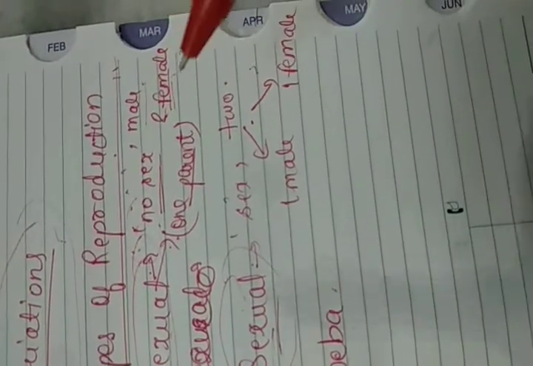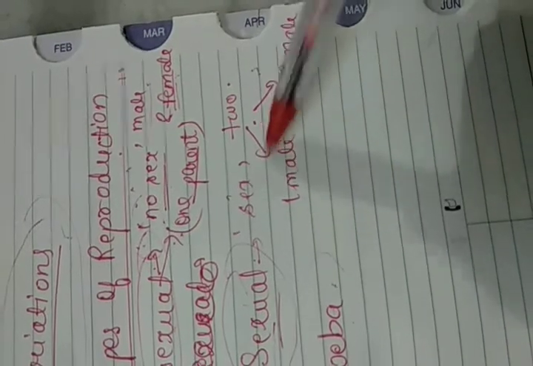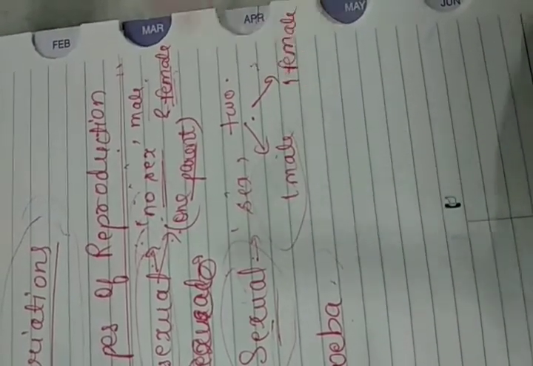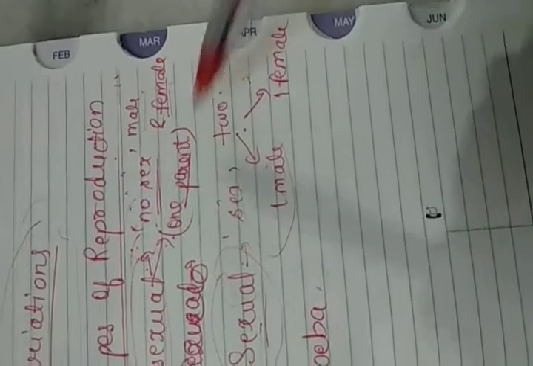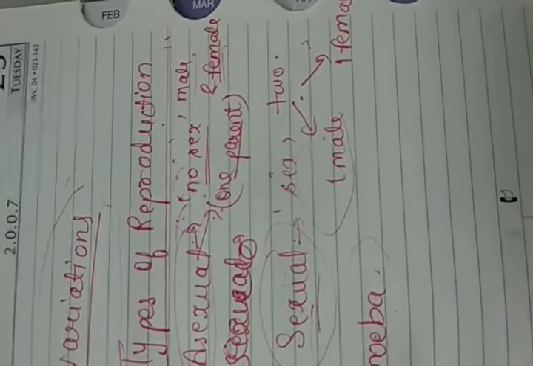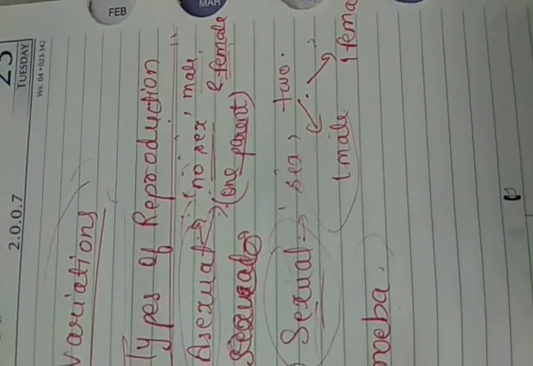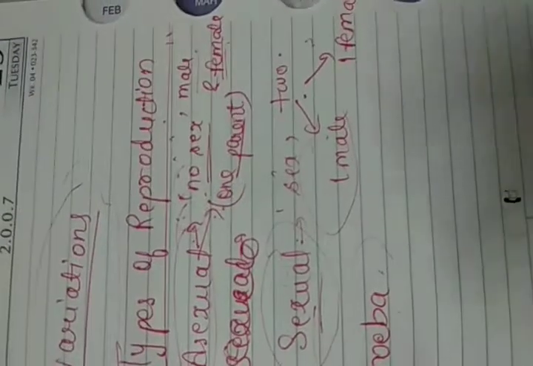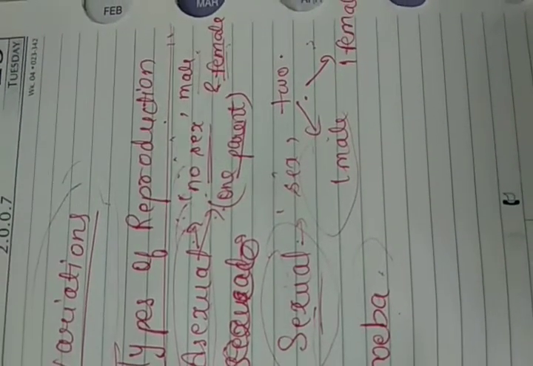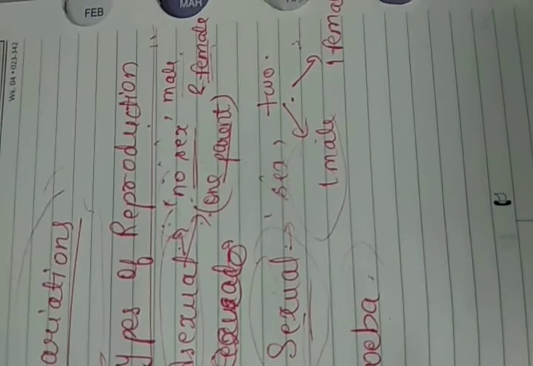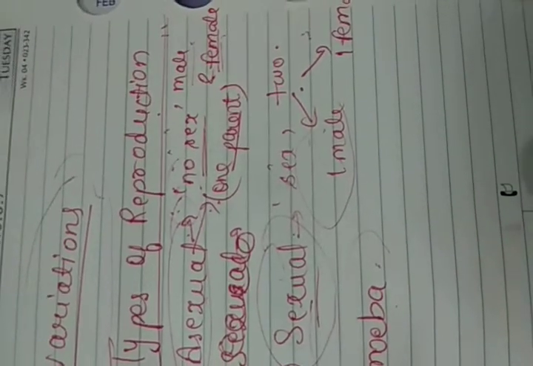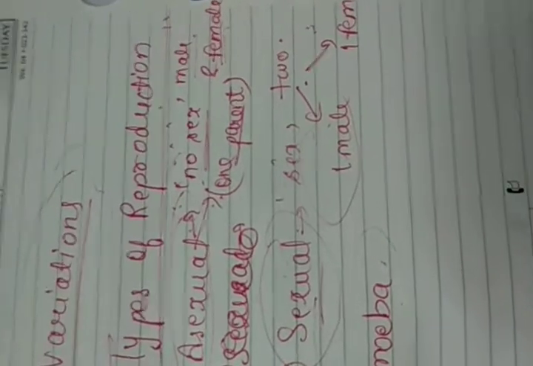Mother is nothing but a female, father is nothing but a male, and the cooperation of both of them is required, only then kids will be born. And that is why kids have similarity to both the parents. Now sometimes some might have more similarity to their father and some might have more similarity to their mother. That is fine, but there is a possibility that they have similarity from both the parents. So here two parents will be involved. Now let us quickly understand both of them.